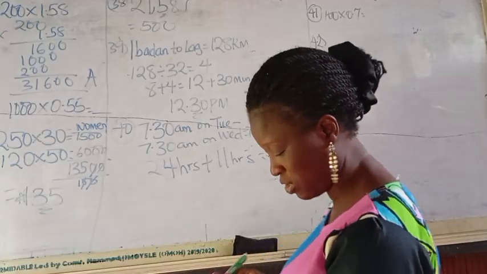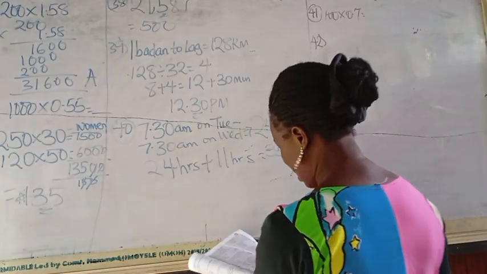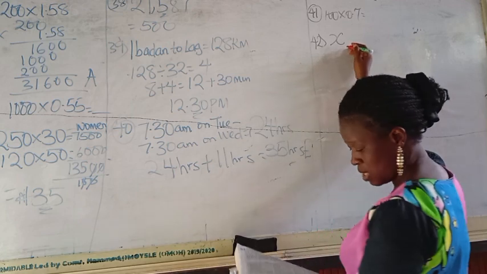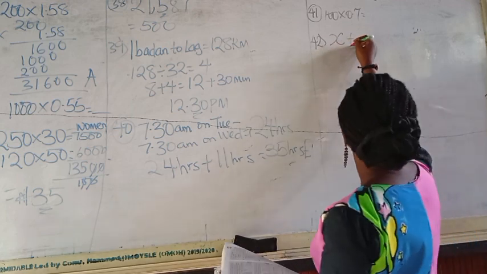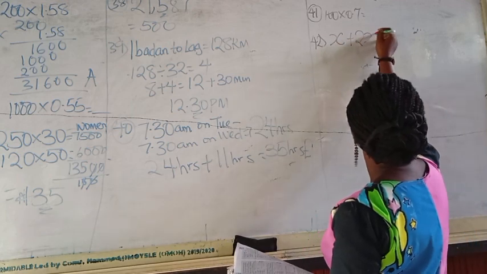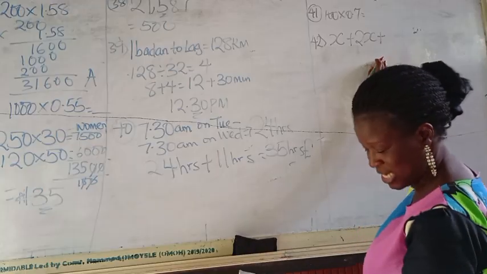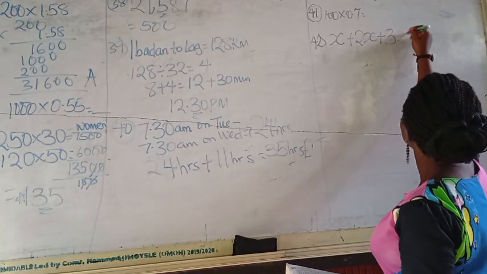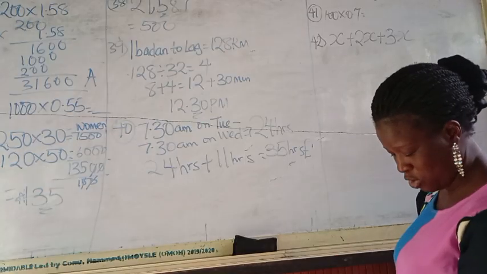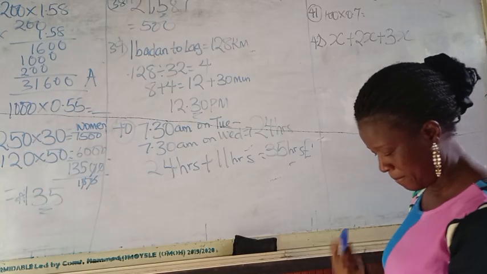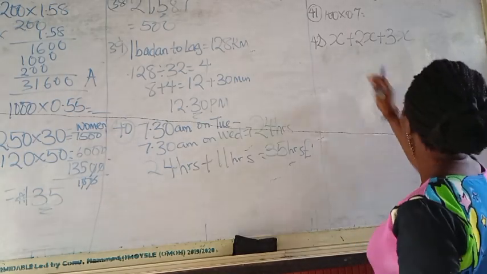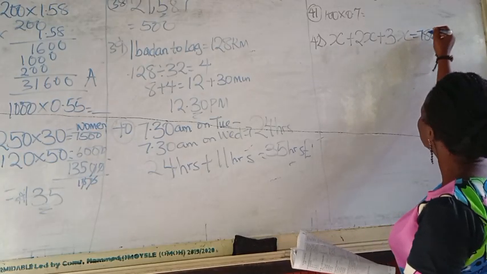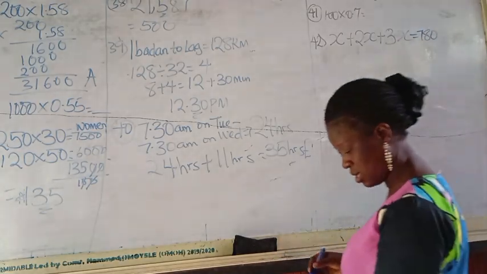Just like the first question we did, we are told the number that Tunde has is x, then Ayo is the double of this, which is 2x, and Shade is 3 times of it. So what are we going to do here? When they get all this, the money given to them by their father is 780.